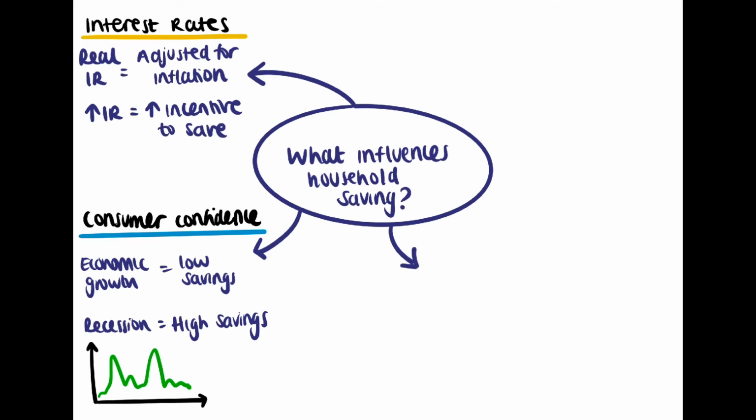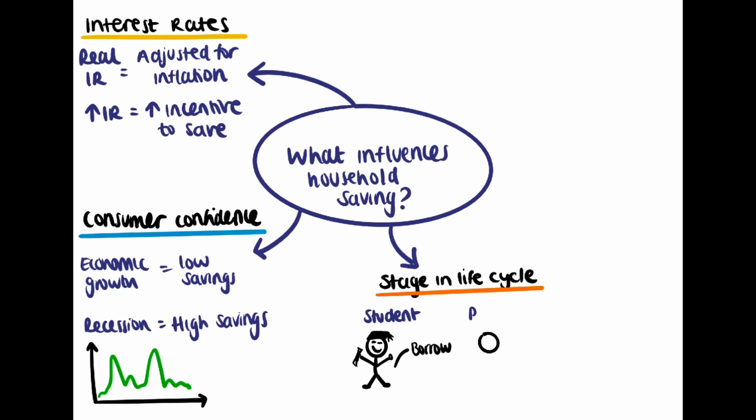And it also depends on what stage in the life cycle you're in. I'm using a typical example here. So when you're a student, you may need to borrow, for example, to complete your university degree and fund durable items. When you're a working professional, you increase your net savings for retirement. And then when you're retired, you tend to run down your savings.